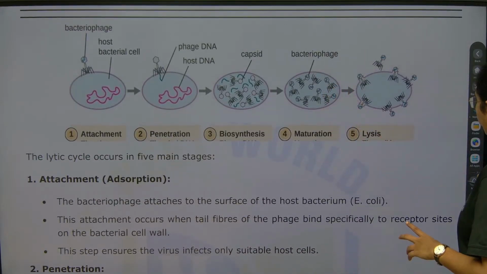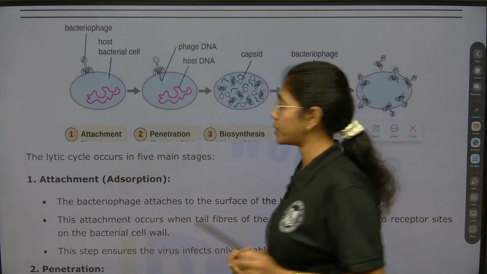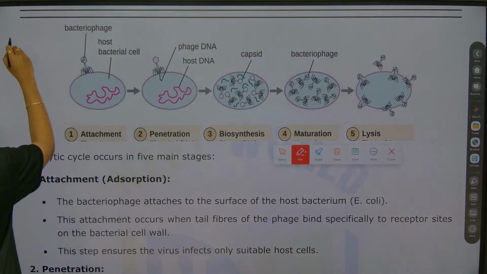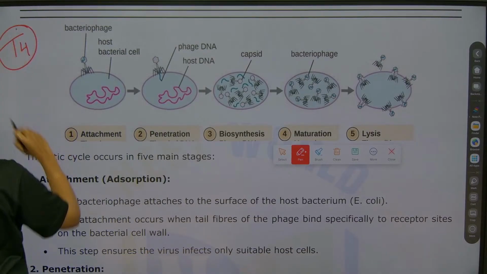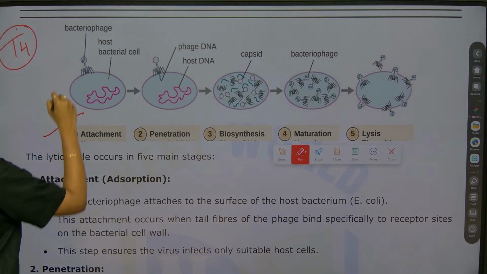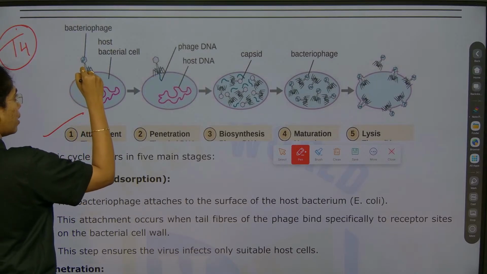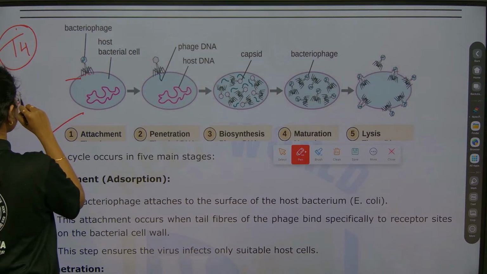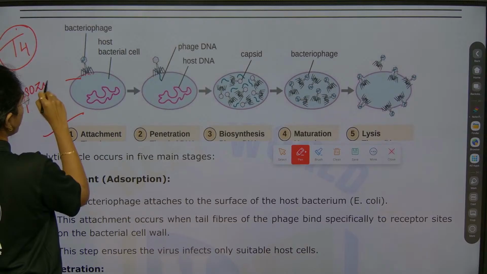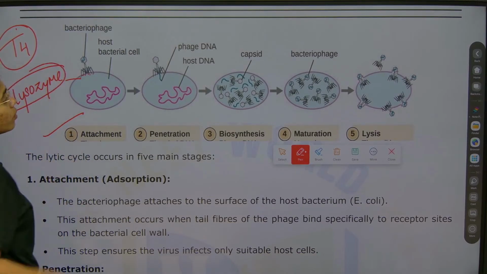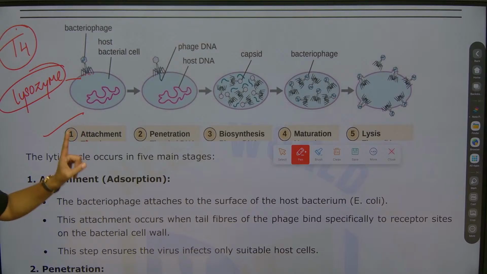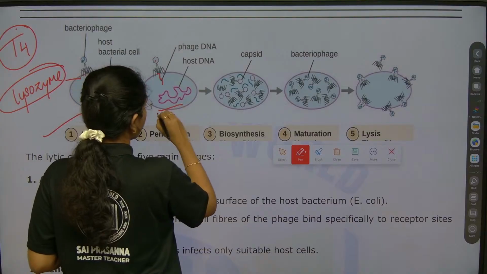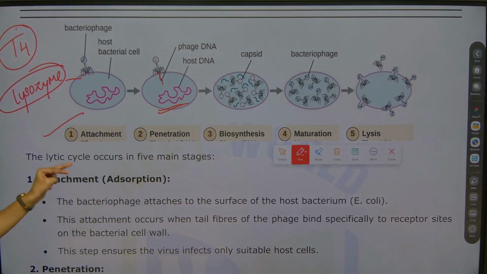The steps are important over here. Always the steps are important. And what type of bacteriophage will follow the lytic cycle? T4 bacteriophage mostly. First is attachment of the base plate or tail fibers to the wall of the bacteria. And at the tail fibers, what enzyme is present? I told you, lysozyme. This lysozyme will degrade the wall layer of the bacteria. First thing is attachment. Next is penetration of the double stranded DNA into the host cell, that is the bacterial cytoplasm.